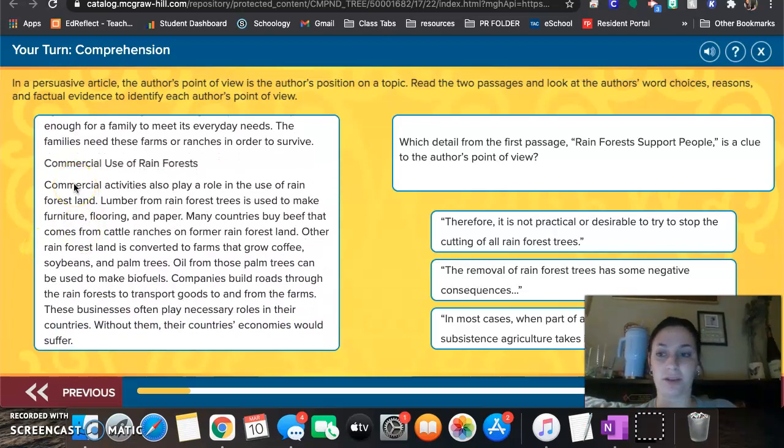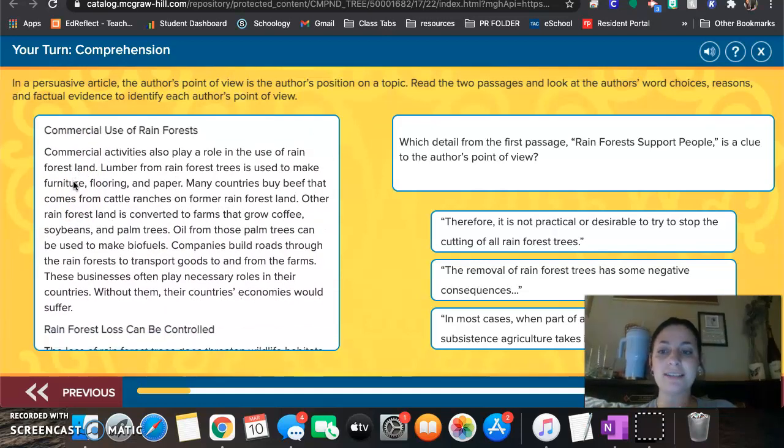Commercial use of rainforests. Commercial activities also play a role in the use of rainforest land. Lumber from rainforest trees is used to make furniture, flooring, and paper. Many countries buy beef that comes from cattle ranchers on former rainforest land. Other rainforest land is converted to farms that grow coffee, soybeans, and palm trees. Oil from those palm trees can be used to make biofuels.